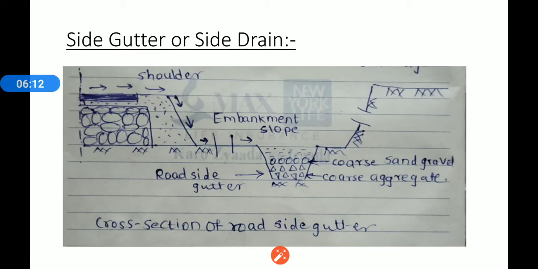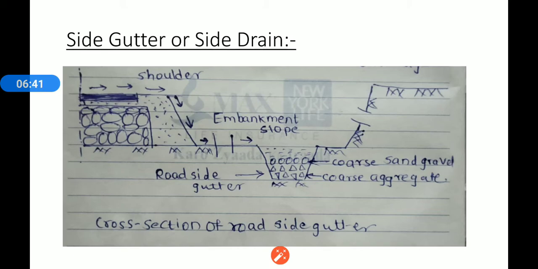The bottom width of the gutter depends on the cross section area required to carry the quantity of water collected from the roadside surface. If the adjoining ground is sloping toward the road, then the roadside gutter should also accommodate the surface water flowing from the adjoining ground toward the gutter.